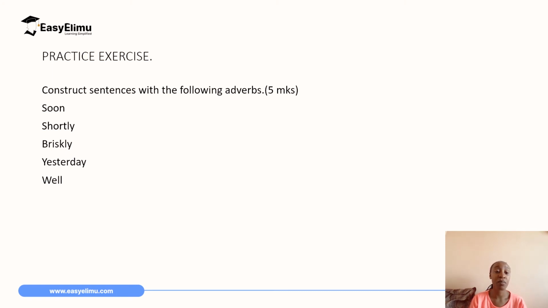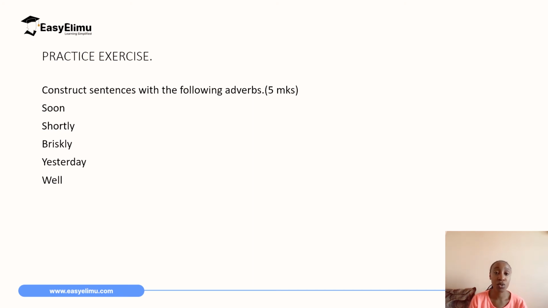The third one is briskly. Briskly is an adverb of manner. So you can say, Stella was walking briskly. The rat was running briskly. So briskly is an adverb of manner. And lastly, yesterday. Yesterday is an adverb of time. For example, when did you finish the assignment? I finished the assignment yesterday. So yesterday is an adverb of time.